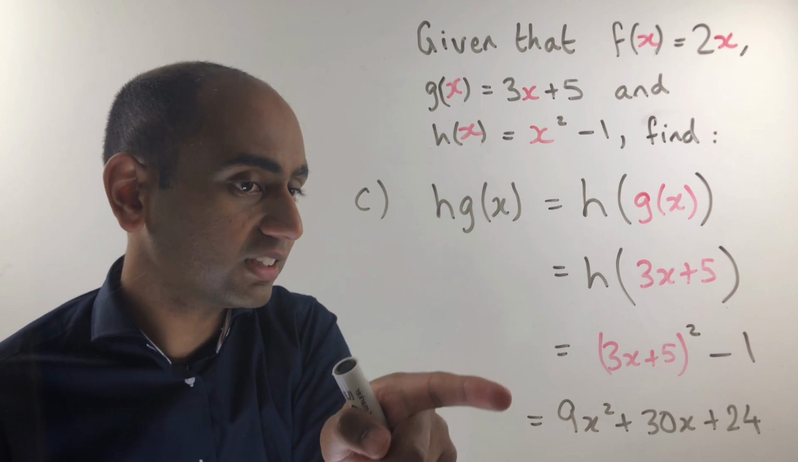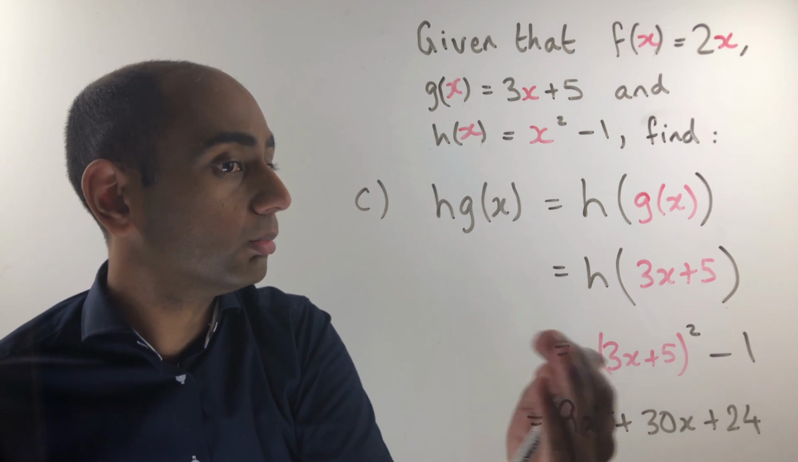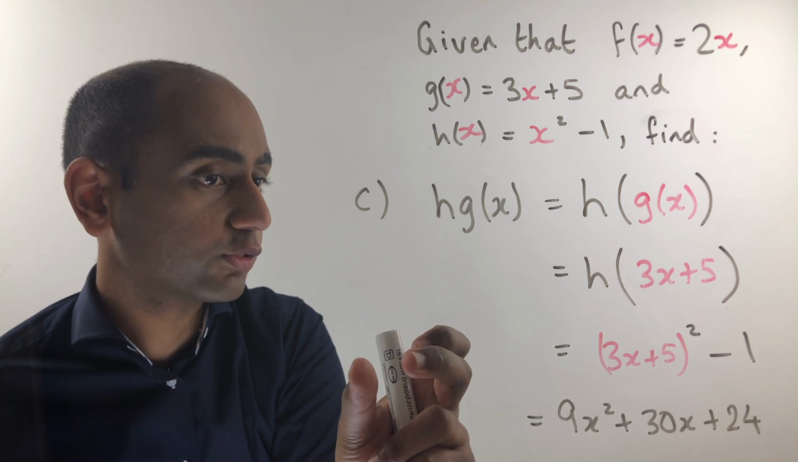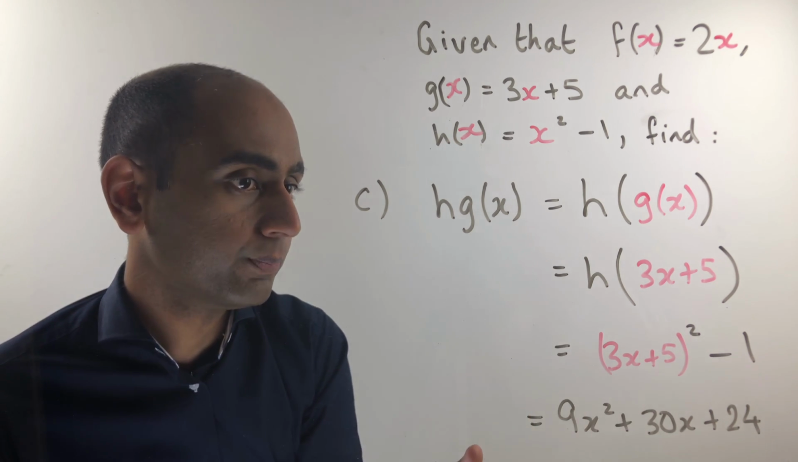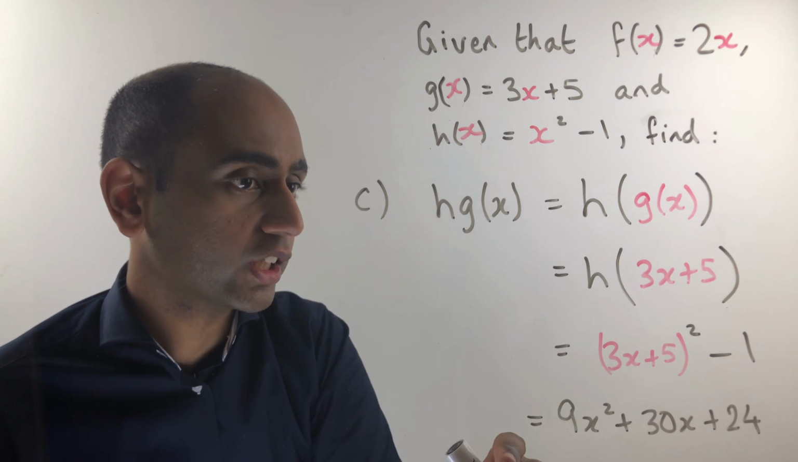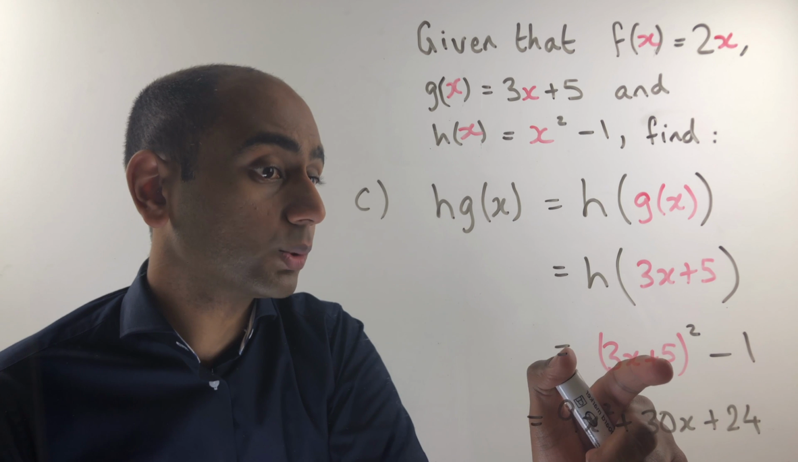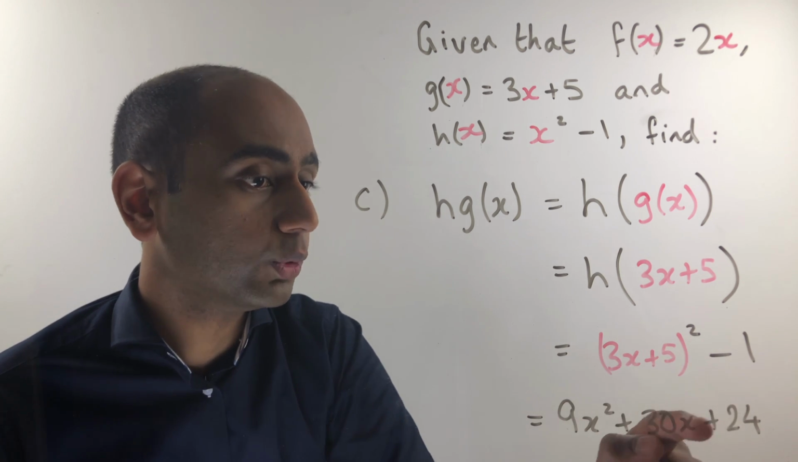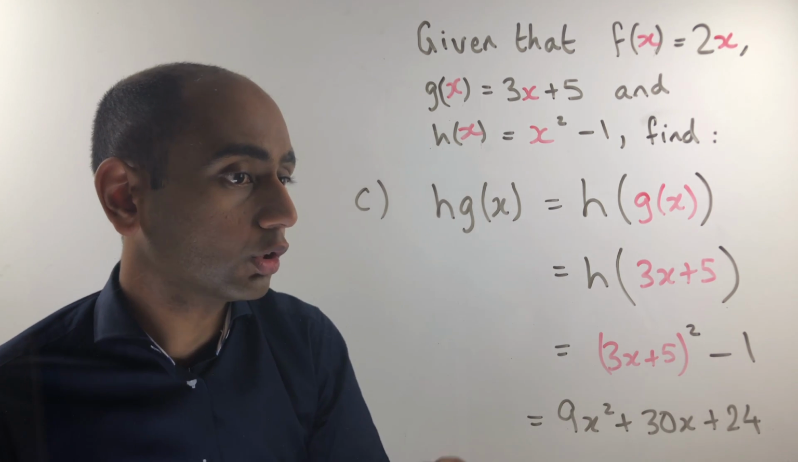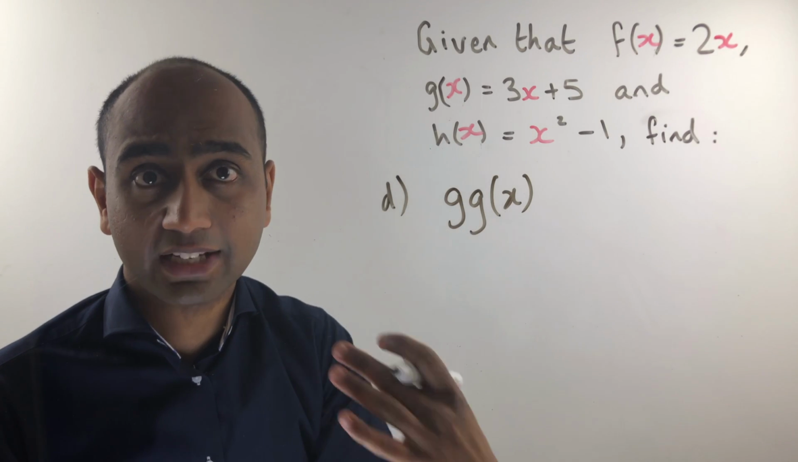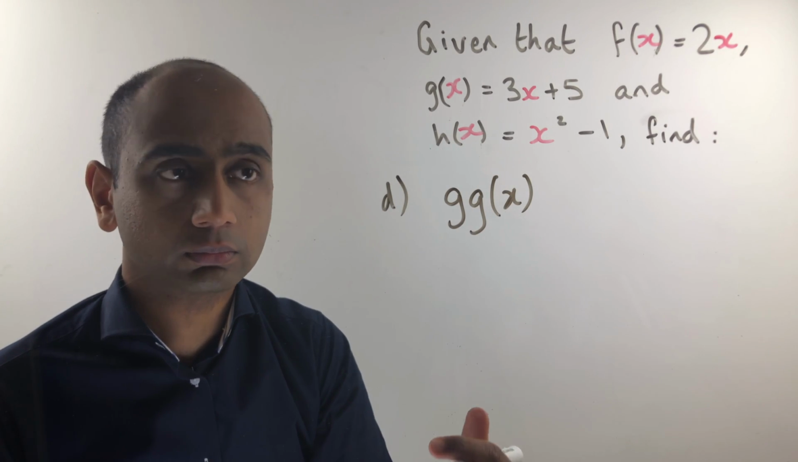Now to go from here to here, you need to be comfortable multiplying out brackets like this. Remember, this just means 3x plus 5 times 3x plus 5. If you expand and simplify, you end up getting 9x squared plus 30x plus 25 minus the 1, which is why we end up with a plus 24 on the end. Here's question D. Pause the video and have a go at this one.